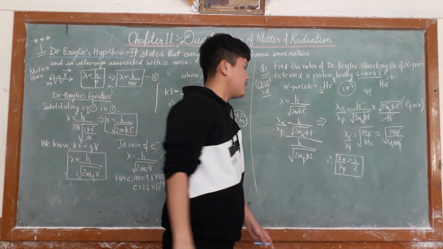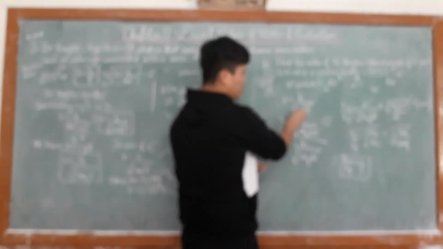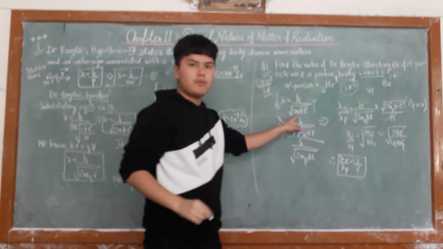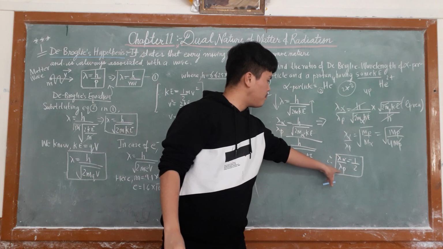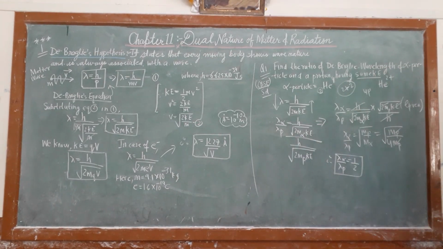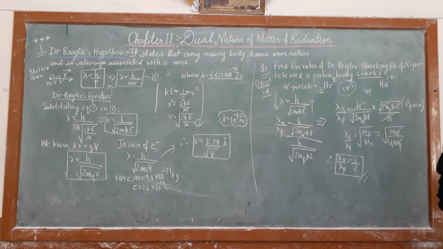The mass of alpha and the mass of proton, the de Broglie wavelength lambda is inversely proportional to the mass. So alpha's mass is greater, and hence lambda alpha is smaller than lambda p. So this is correct. So this is your answer, that is 1 by 2. So 1 by 2 will be the ratio of the de Broglie wavelength of alpha particle and a proton.